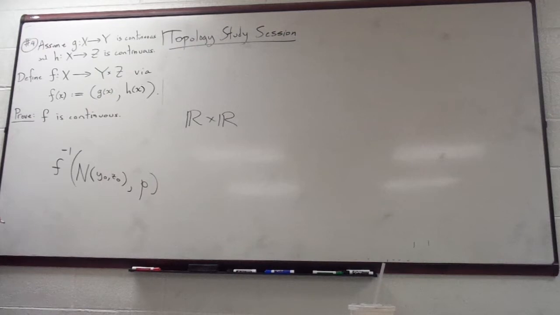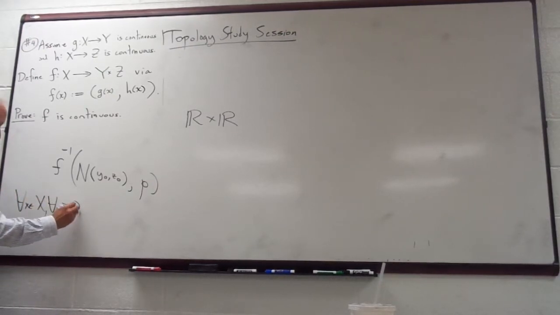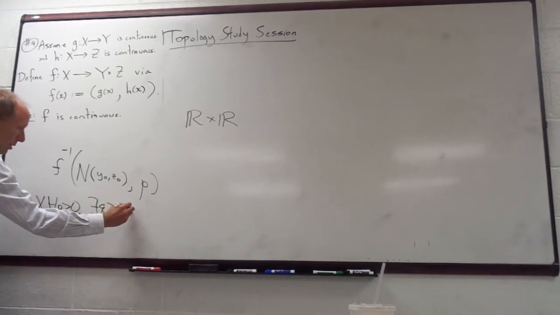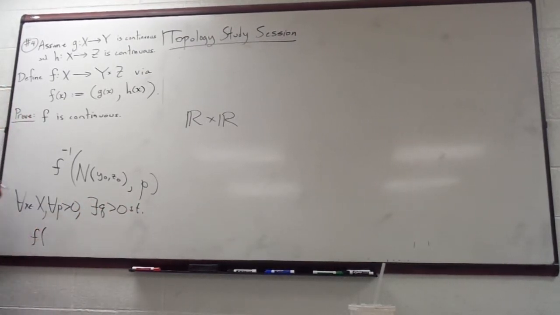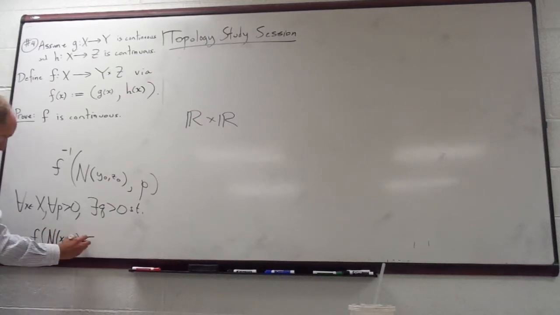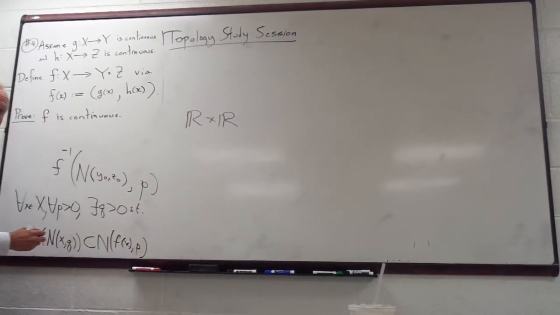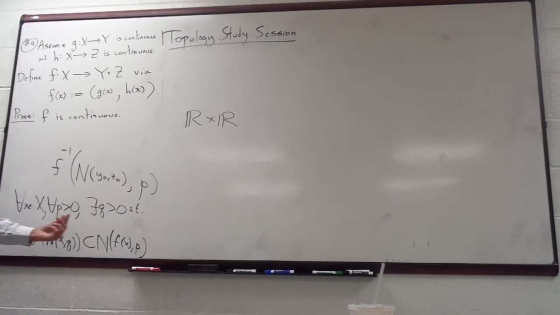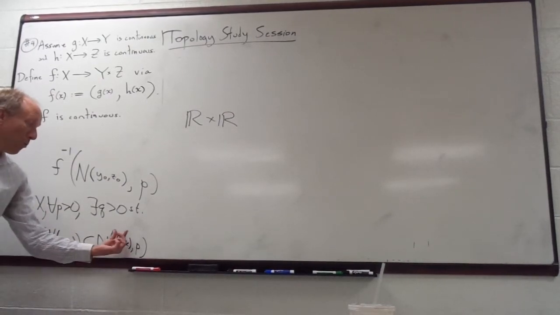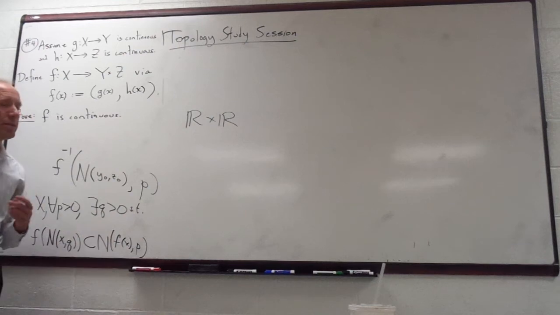Because the definition says, for all x in X and for all p greater than 0, there exists a q greater than 0 such that if we take f of any point that is in the neighborhood of x of radius q, it goes into the neighborhood of f of x of radius p, right? So you're looking over here in Y cross Z at a neighborhood. It's the same problem that we're having with the other proposition. What else do we have?